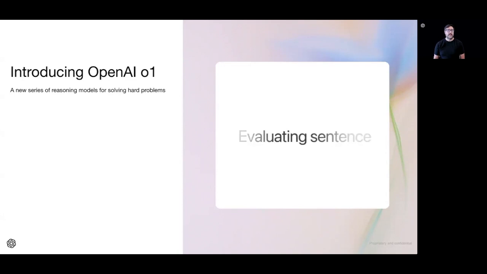And transparent reasoning. It explains how it arrived at the answers so that you can follow along, explore other options it considered, and verify the results. And how does it do this? Well, instead of responding immediately, the O1 series has been trained to think deeper and longer. We've also trained O1 to produce a chain of thought before giving a response, which can be helpful for following along and verifying its work.